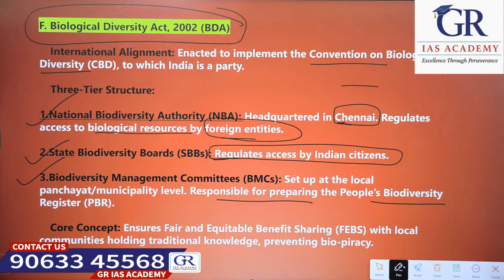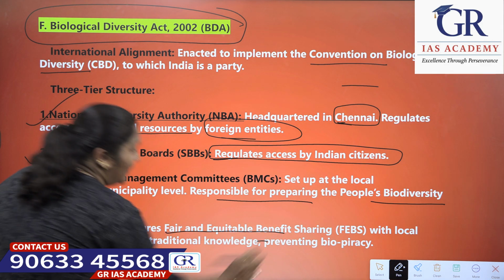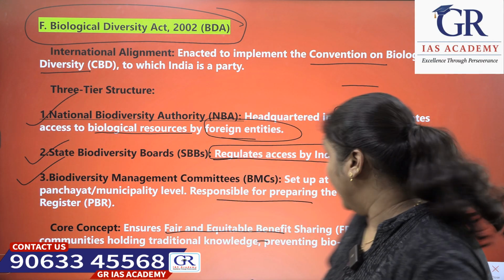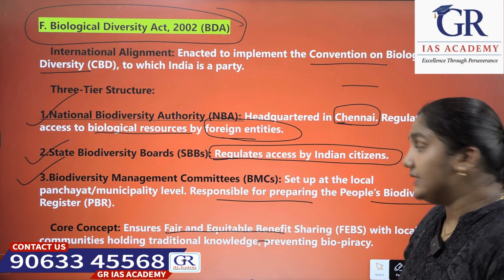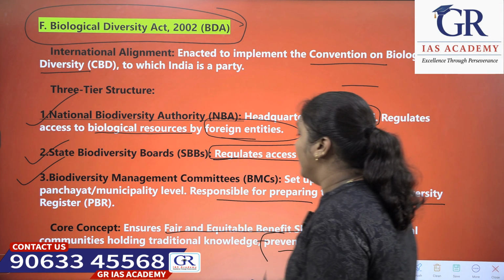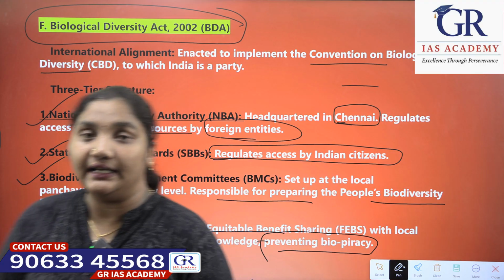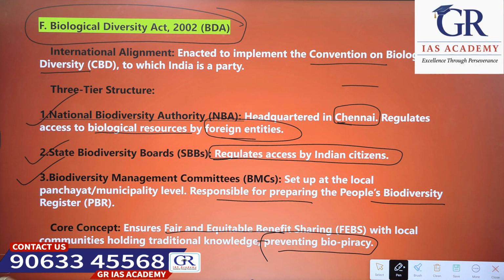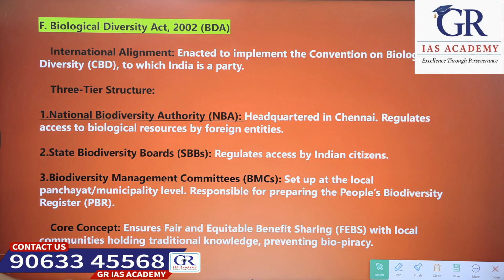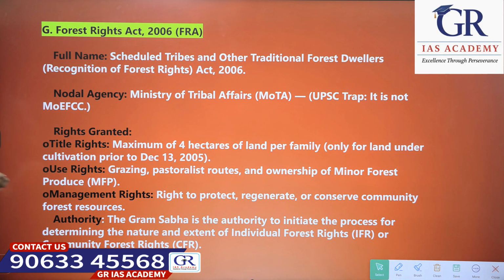The core concept of the Biological Diversity Act 2002 is that it ensures fair and equitable benefit sharing with local communities holding traditional knowledge, preventing biopiracy.